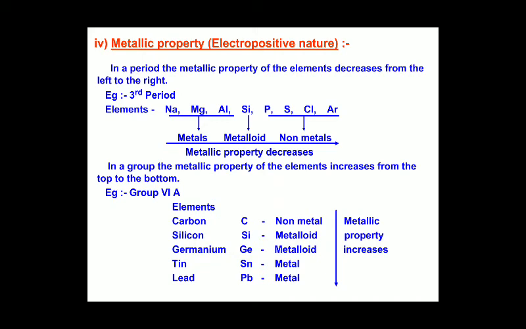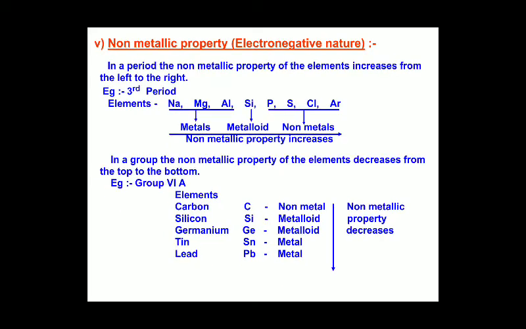That is, along the period, the metallic nature decreases, whereas down the group the metallic nature increases. Of course, the same group will be having the same properties, but the electropositivity, or the metallic property, increases down the group.